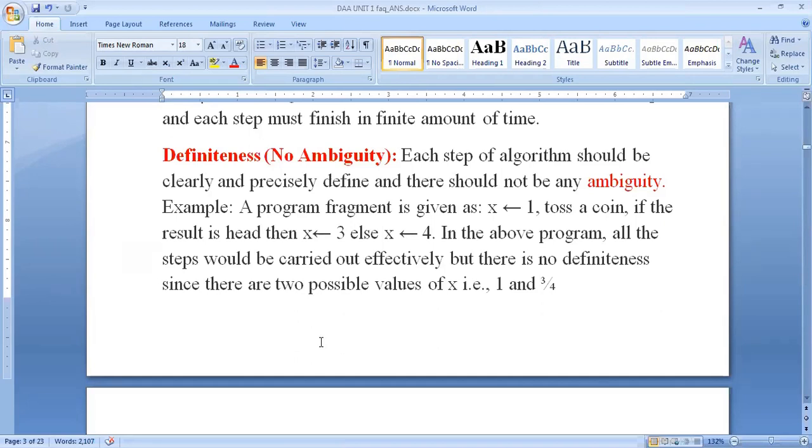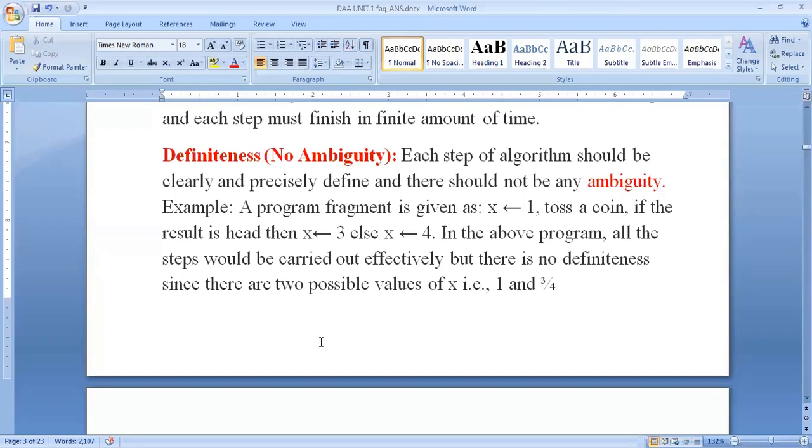To help us achieve the criterion of definiteness, algorithms are written in a programming language. Such languages are designed so that each legitimate sentence has a unique meaning.